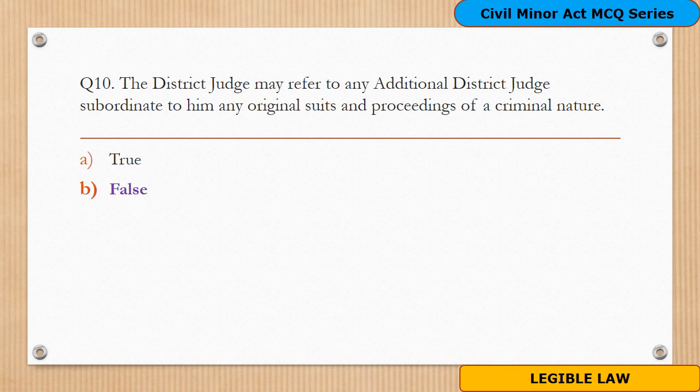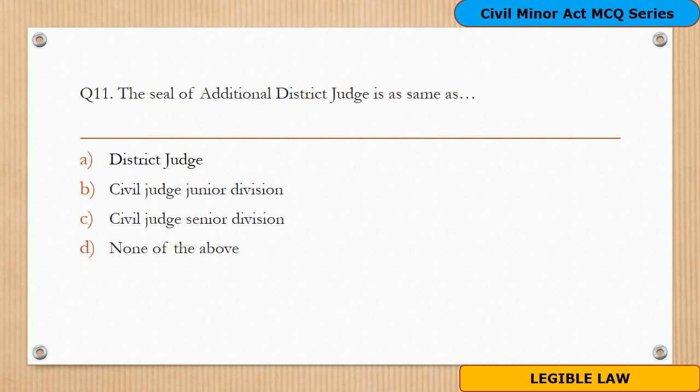Proceeding to question 11. The seal of additional district judge is same as ___. Option A, district judge. Option B, civil judge junior division. Option C, civil judge senior division. And option D, none of the above. The correct option is A. The seal of additional district judge is same as the seal of district judge.